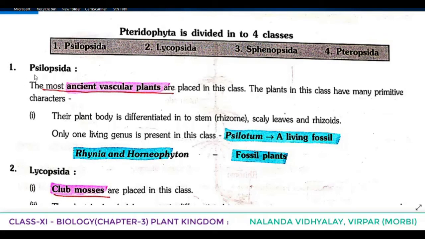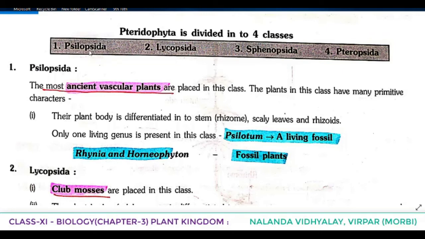So now we are going to learn about the division of Pteridophyta into 4 classes. In the case of Bryophyta also we learned that Bryophyta is divided into how many classes? 3 classes. Which were they? Hepaticopsida include liverworts, Anthocerotopsida which include hornworts, and Bryopsida or Musci, commonly known as mosses.